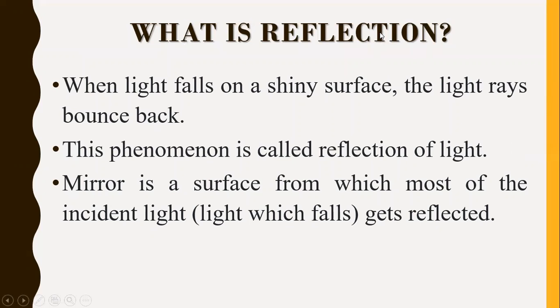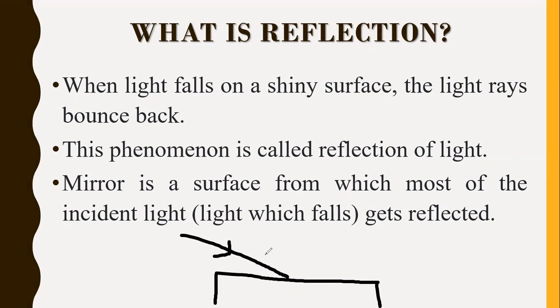Now just see that this is a surface. Just imagine it's your table, right? And light is falling on it like this. This ray, this light, is known as incident light. Okay?